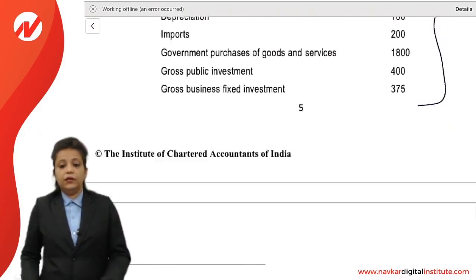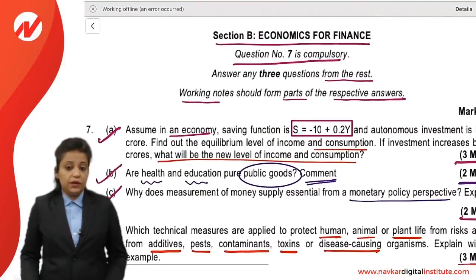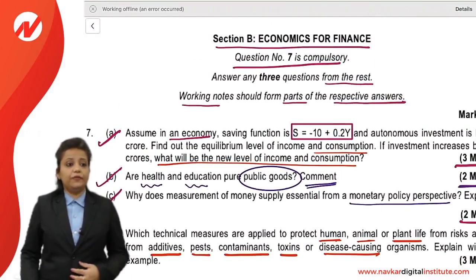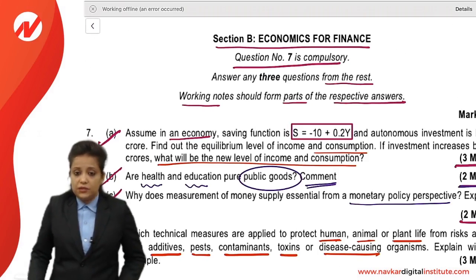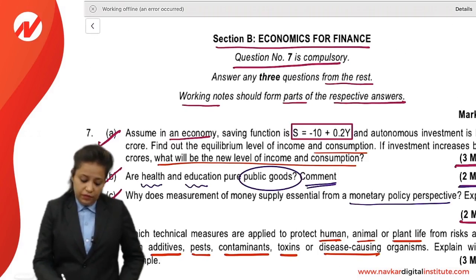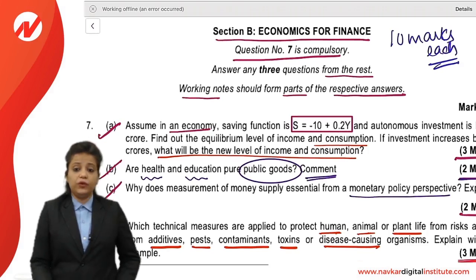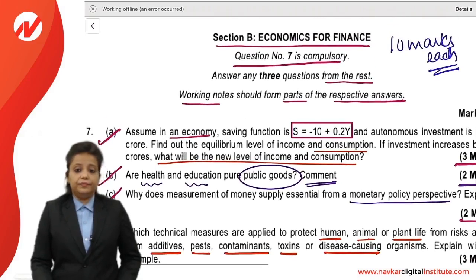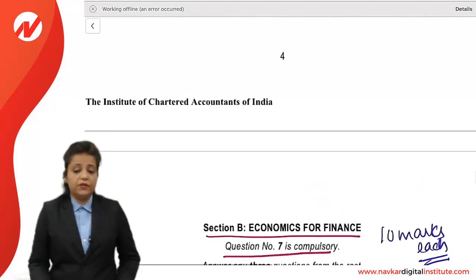We know that in our economics there are a total of 4 chapters, 40 marks. We can expect that from each chapter 10 marks of questions will be asked, so the weightage will be approximately 10 marks per chapter. So friends, we have to give importance to each and every chapter. It's not direct, you cannot solve these MTPs first.